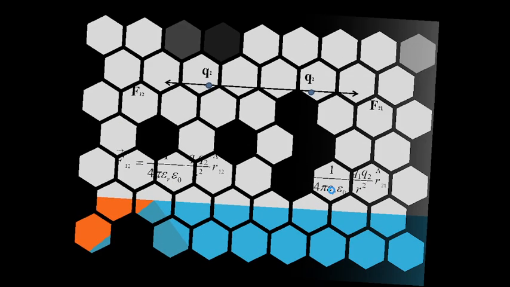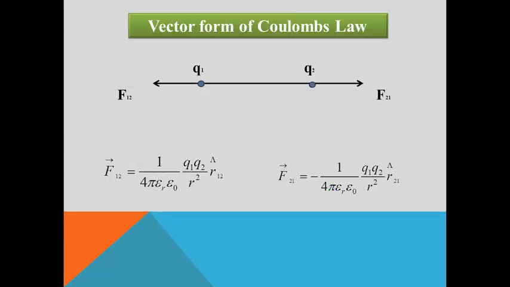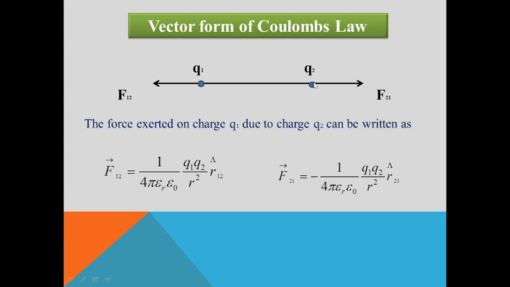So we have a vector form of Coulomb's law. We can see in this figure, if we have two charges Q1 and Q2, the force exerted on Q1 due to Q2 is F12, and the force on Q2 due to Q1 is F21, which are given here. These two forces are equal in magnitude but opposite in direction.